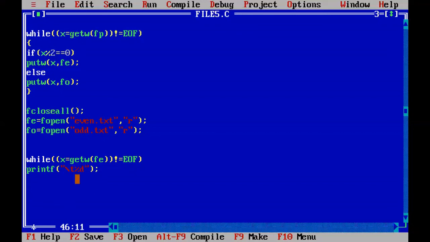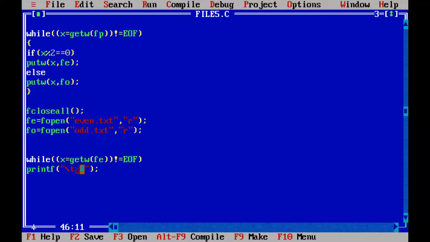Then again, getw will retrieve the second integer from the file and store it into x, and the same thing is compared with end of file. So the integer is not equal to end of file, and that integer is printed. Next, the third integer is retrieved and stored into x. That integer is not equal to end of file, true, then it is printed here.